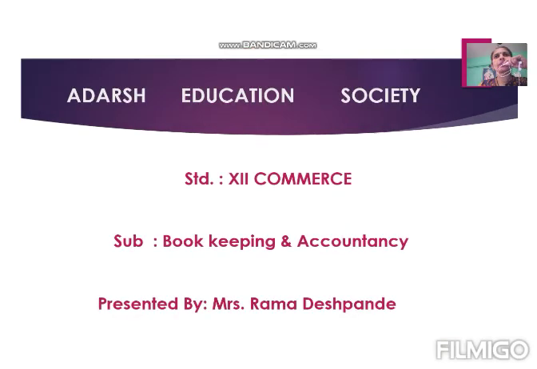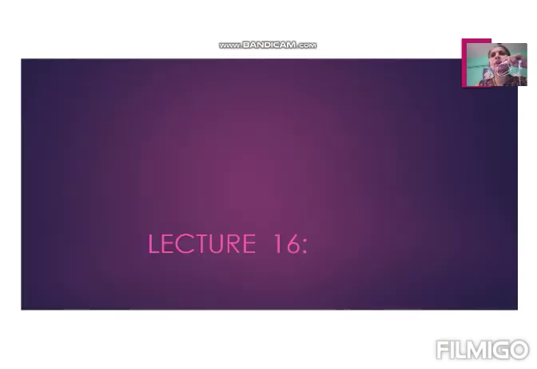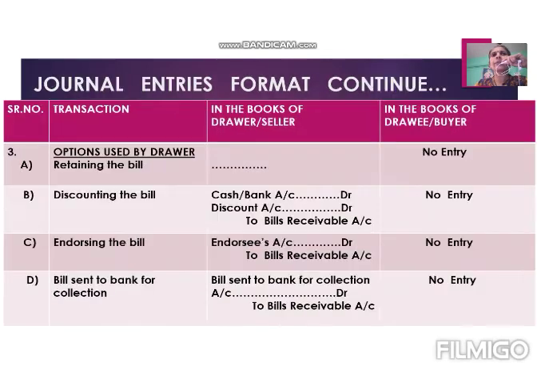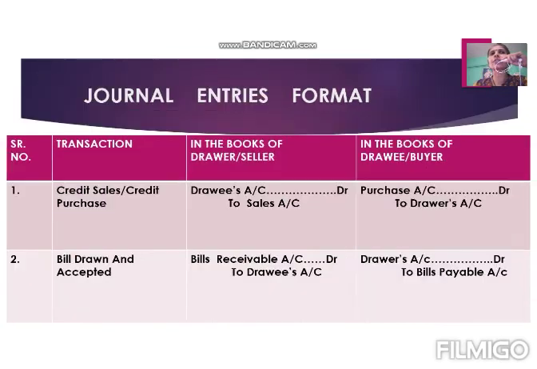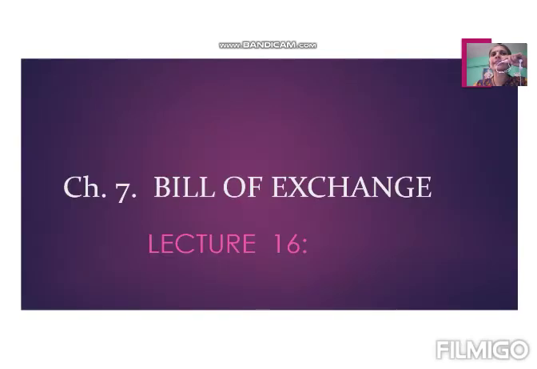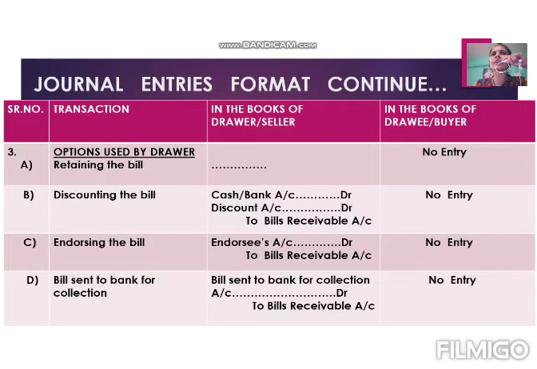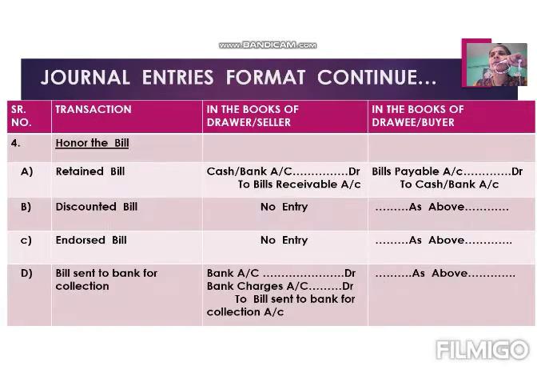In continuation with our journal entries format, today we are going to see about the owner of the bill. In last videos we discussed credit sales or credit purchase, bill drawn and accepted, and after that we discussed the options used by a drawer. After using the options, then on due date or maturity date, there may be two options. Either drawee honors the bill or drawee dishonors the bill.